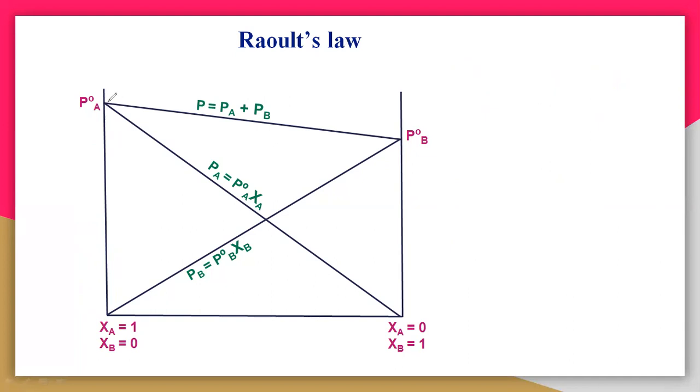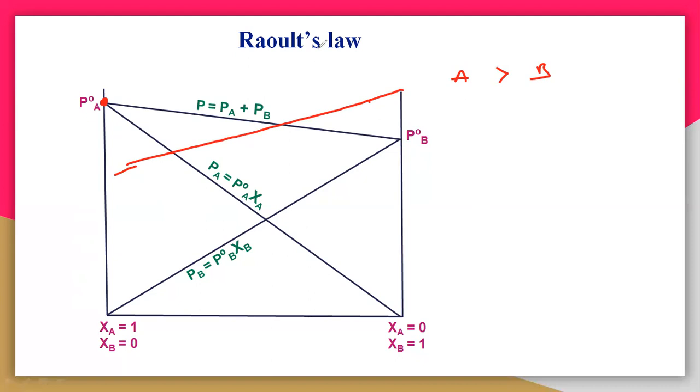So here the vapor pressure of A is higher than B. That means A is more volatile than B, and A is producing more vapors compared with B. Raoult's law does not only explain P naught A being greater than P naught B. You can take B also, and you can take the line in this way also. You can take P naught B like this and P naught A like this.